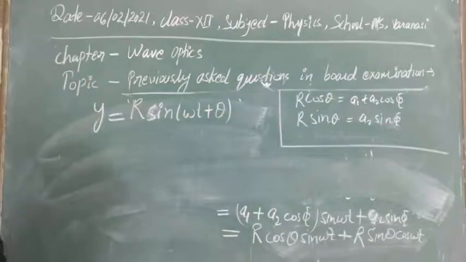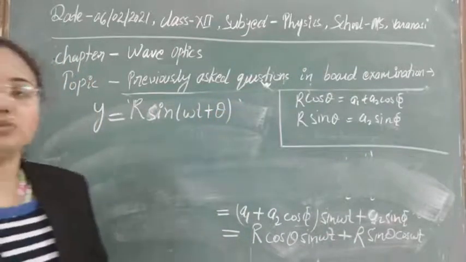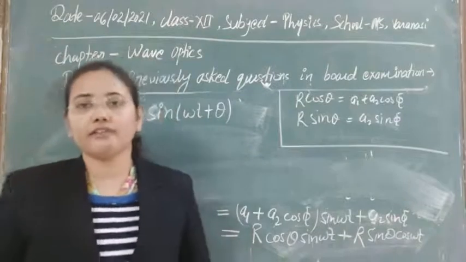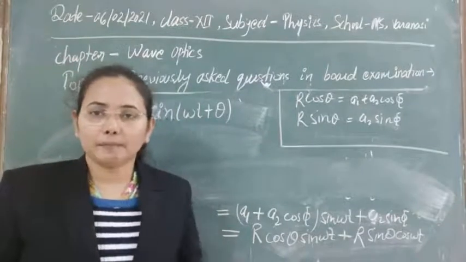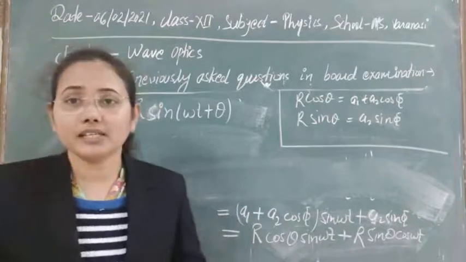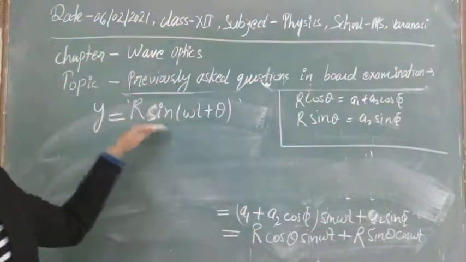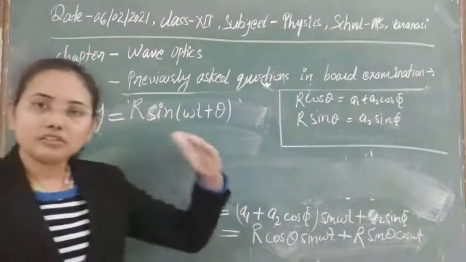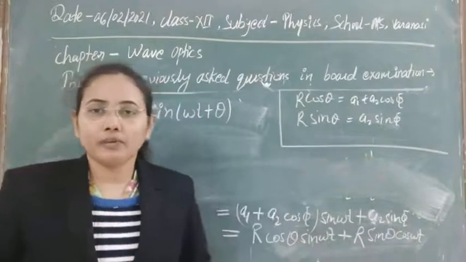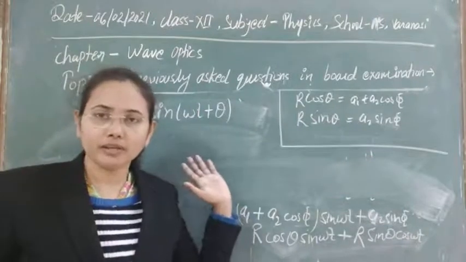So we are again seeing that after superposition of such types of waves which have equal frequencies and constant phase difference, they are again representing a harmonic wave. That is, after superposition it is also propagating in the form of a harmonic wave.